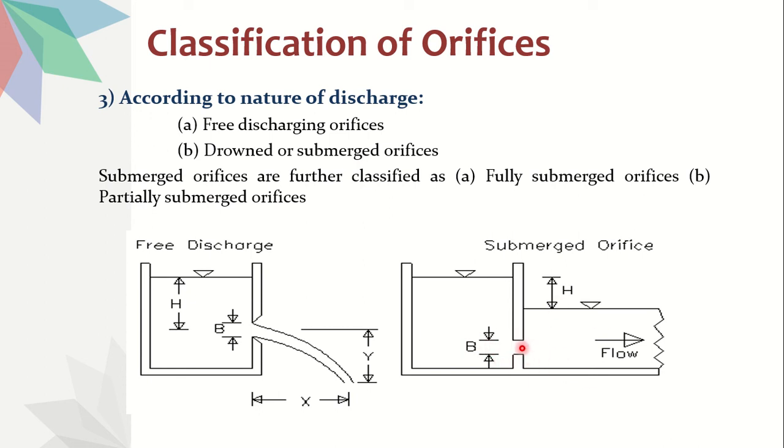Because here you have the opening, it is not completely submerged, right? But almost 3/4 is submerged, correct? So this is a submerged orifice, but partially. If this same opening, where I have put the pointer, comes here, what will happen? It means it is completely or fully submerged.